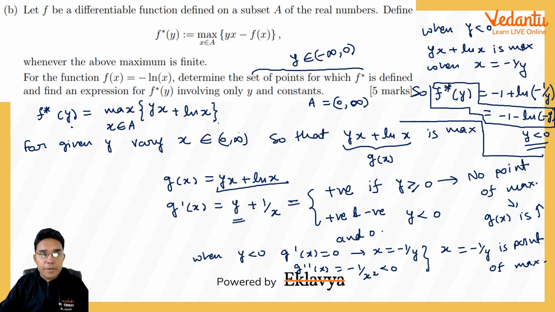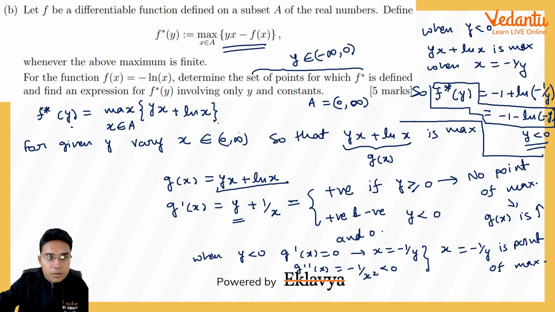So this completes this question. I think this language was not that easy to comprehend. Otherwise, the question was not difficult. But in the exam pressure, I will rate this as an average plus question.